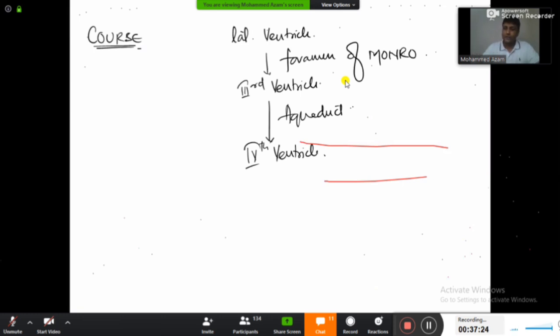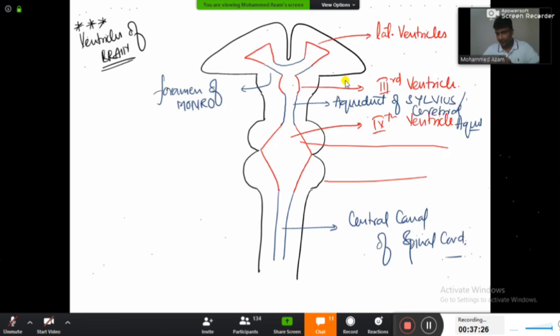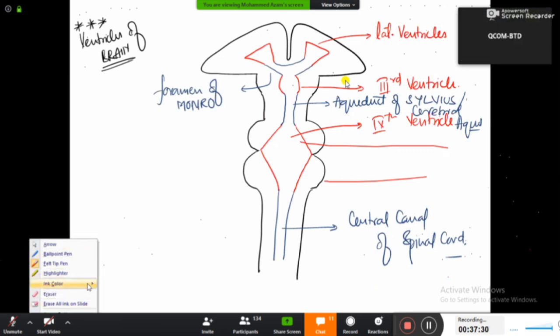Now please do one thing guys, please go back to this diagram. Hope you have drawn this diagram. आपने draw किया होगा. So please go back to this diagram here guys.